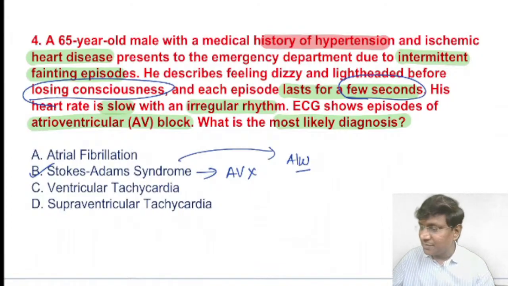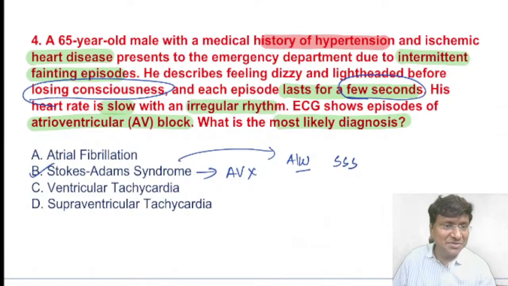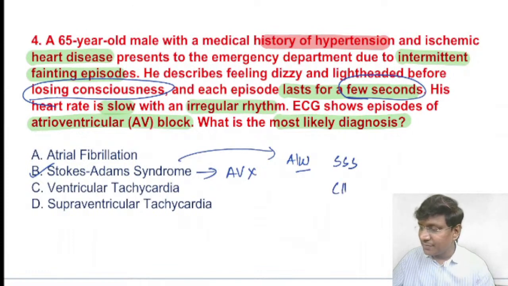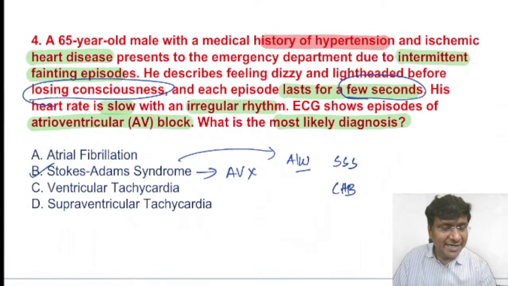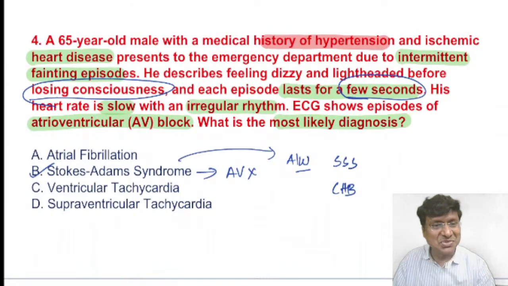It can be associated with sick sinus syndrome. It can also be associated with complete heart block, and it can also be associated with severe AV conduction disorders. That will be your Stokes-Adams syndrome. And what will be the clinical presentation in Stokes-Adams syndrome? Syncopal episodes or fainting episodes will be there in these individuals, and they'll have bradycardia. Okay, then how will you diagnose this Stokes-Adams syndrome?